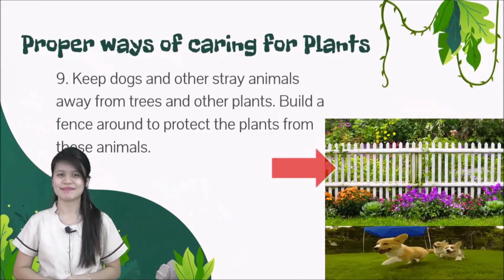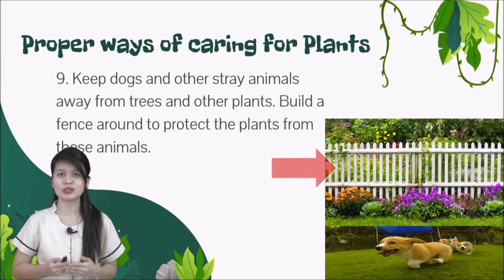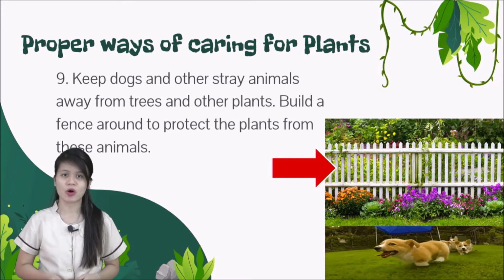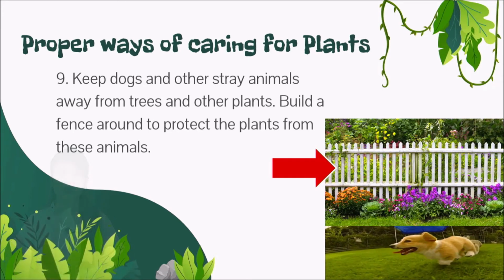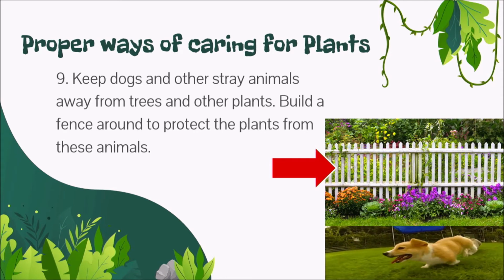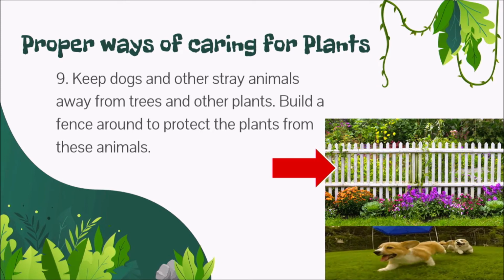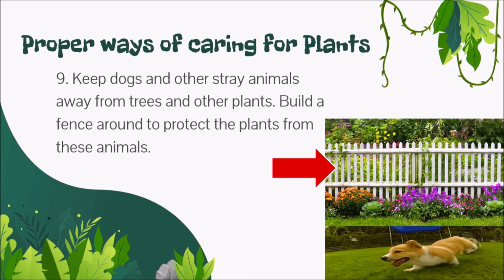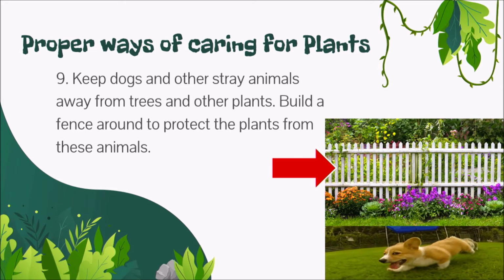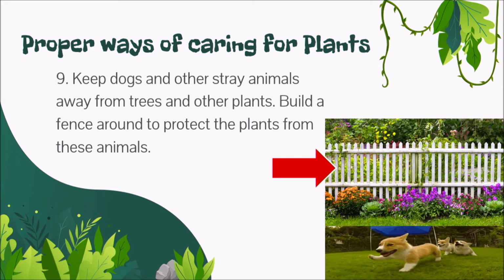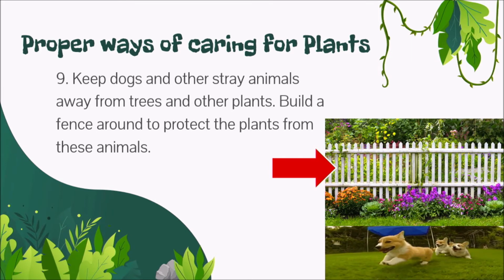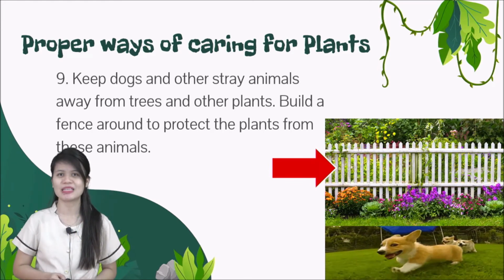Number 9. This is the last way to remember for the proper ways of caring for your plants. Keep your dogs and other stray animals away from trees and other plants. Build a fence around to protect the plants from these animals, because you know that dogs and other animals are really playful. They love to dig soil. That's why you have to keep your dogs away from your plants if you want your plants to be pretty.